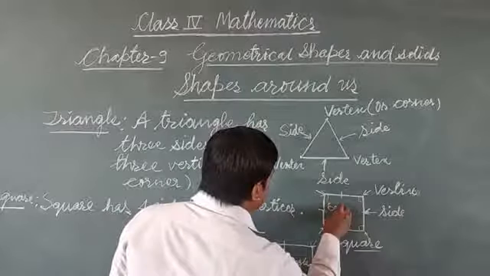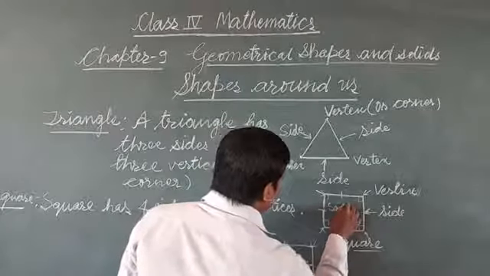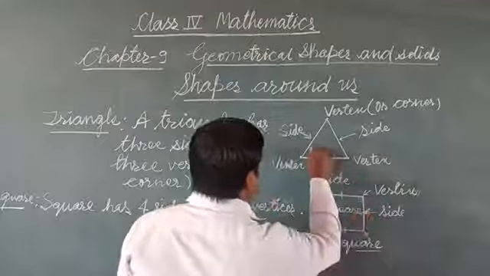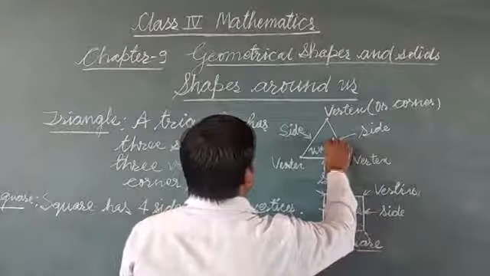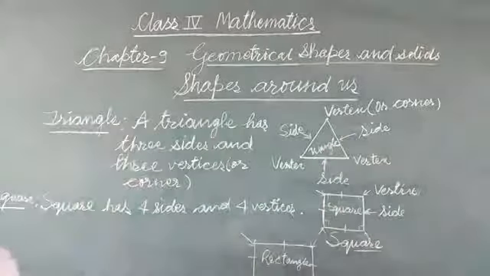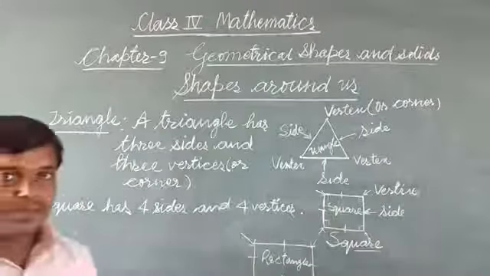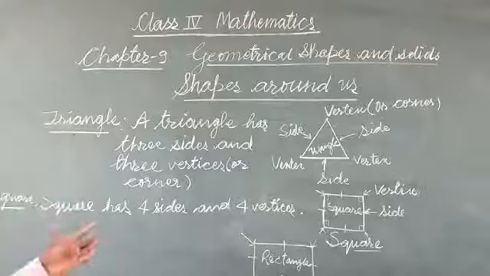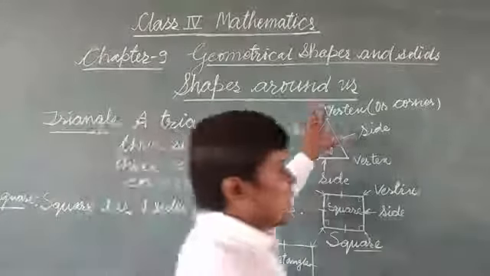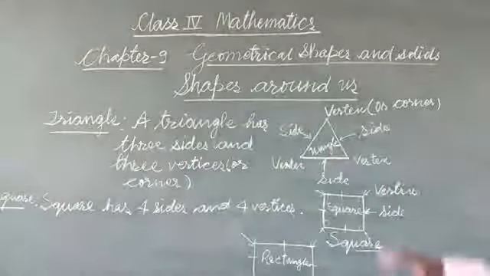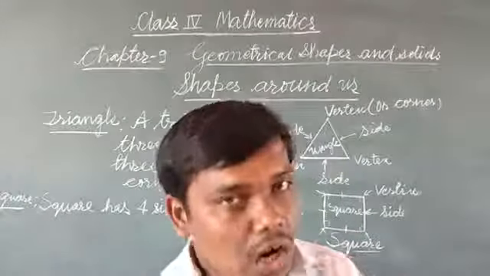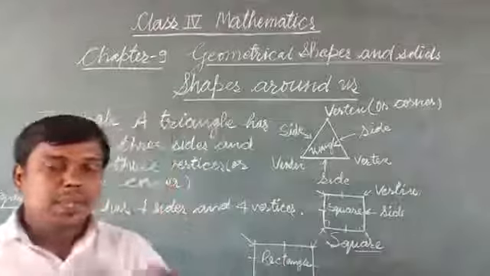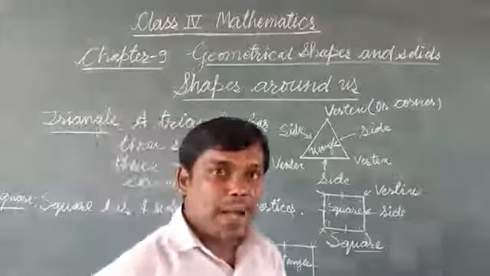It is square. It is triangle. So these geometrical shapes we are having. We have to know about the geometrical shapes. Other geometrical shapes we are also having, like rhombus, trapezium, parallelogram, etc.